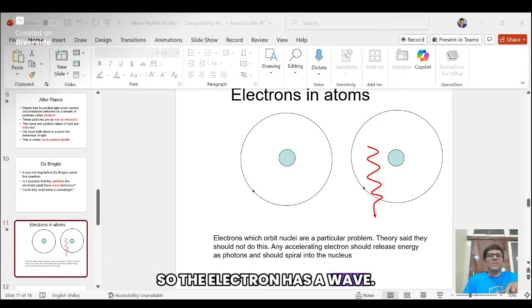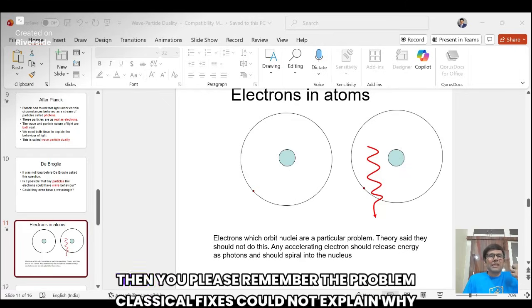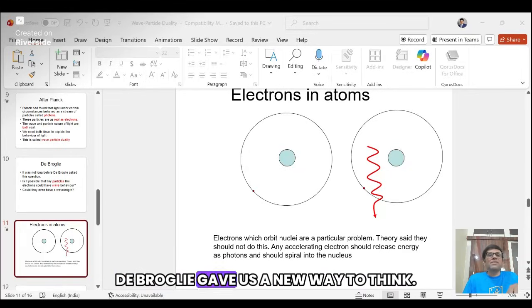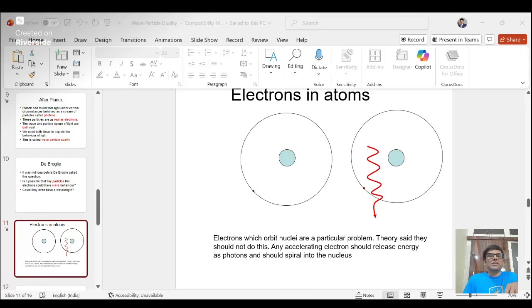So the electron as a wave, if you take this idea, right, then please remember the problem. Classical physics could not explain why electrons do not fall into the nucleus. De Broglie gave us a new way to think, right?